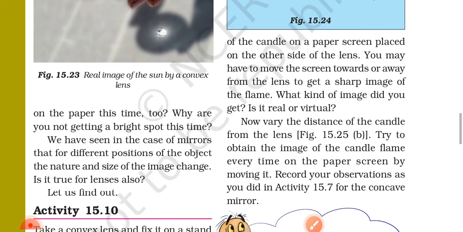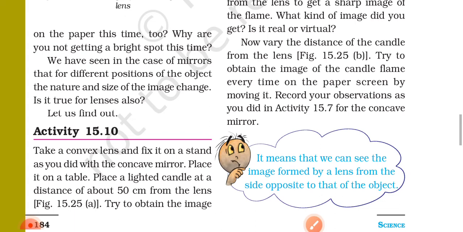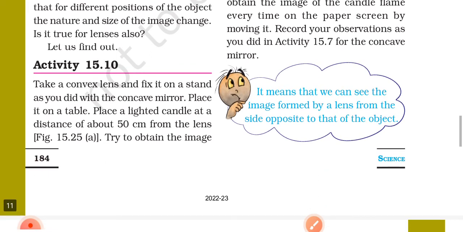You may have to move the screen towards or away from the lens to get a sharp image of the flame. What kind of image did you get? Is it real or virtual? Now vary the distance of the candle from the lens. Try to obtain the image of the candle flame every time on the paper screen by moving it. Record your observation as you did in activity 15.7 for the concave mirror. It means that we can see the image formed by a lens from the side opposite to that of the object.